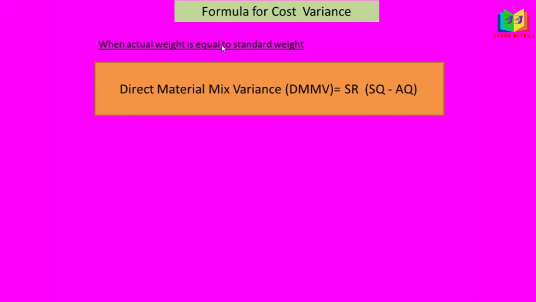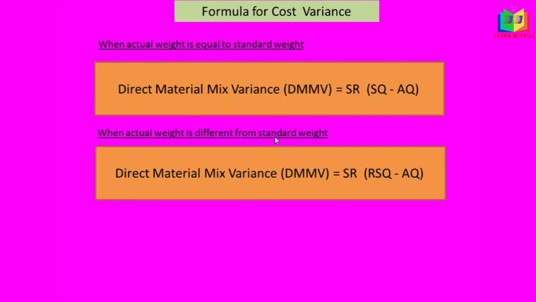This is the formula to calculate the material mix variance, and here we have two formulas. When the actual weight is equal to the standard weight, for example the actual weight is 100 and the standard weight is also 100, we use this formula. The other formula is used when the actual weight is different from the standard weight.